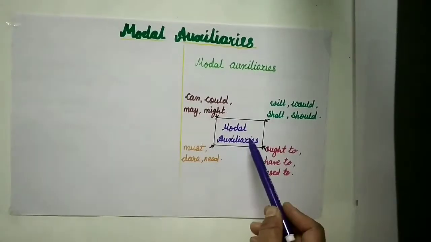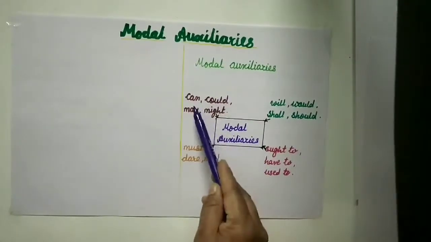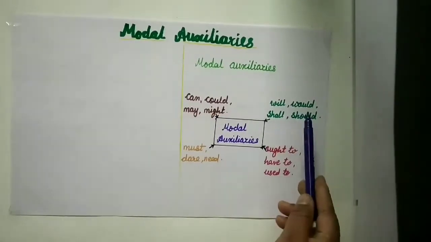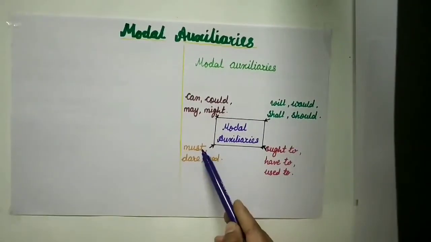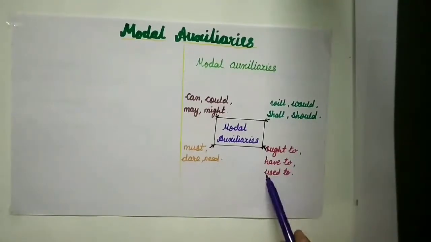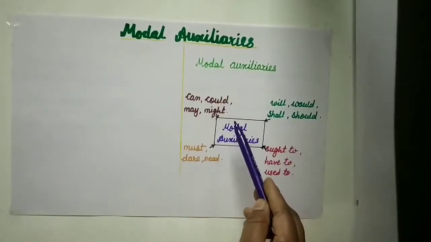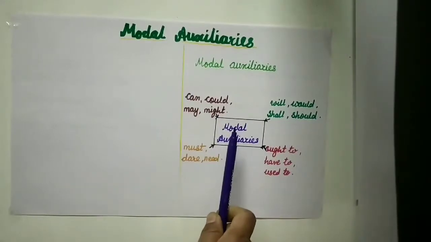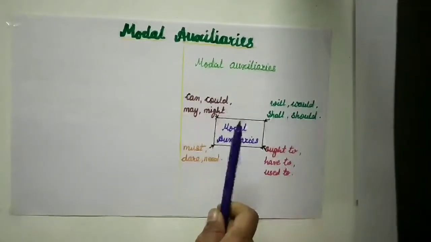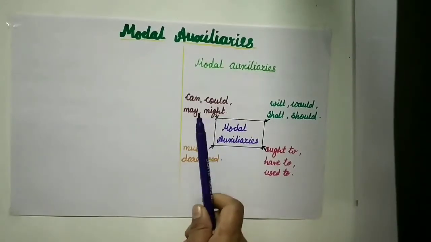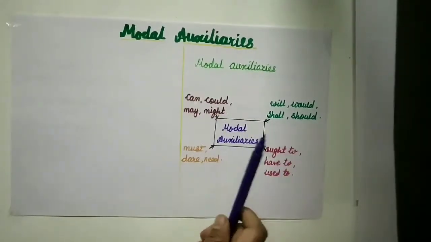Now see here, these are the modal auxiliaries: can, could, may, might, will, would, shall, should, must, dare, need, ought to, have to, used to. So these are the modal auxiliaries. Okay, and these modal auxiliaries cannot be used alone. It must be followed by another verb, and it adds some extra meaning to the sentence.